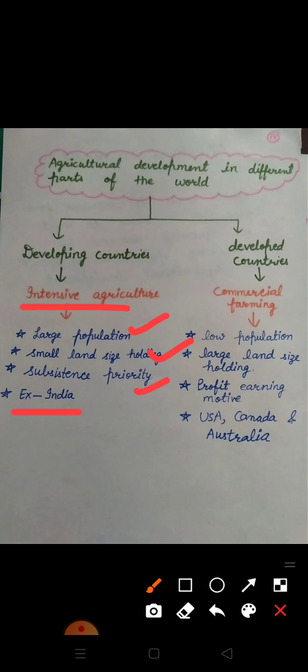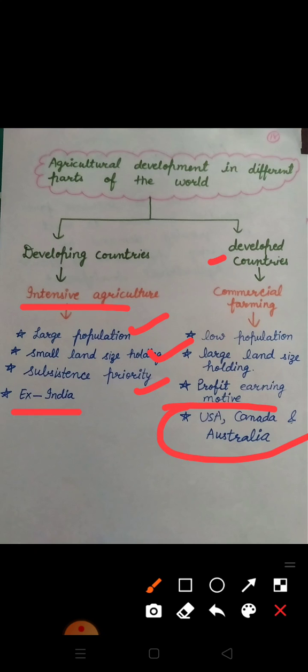So that means intensive farming is done in the developing countries, and here the population is more but the farmers have small land. So their main priority is subsistence. That means they can fulfill the requirement of their own family and if there is any surplus they can sell it in the market. But this type of problem, like large population and small land, is not in the developed countries. And in the developed countries, commercial farming is done by the farmers in USA, Canada and Australia.